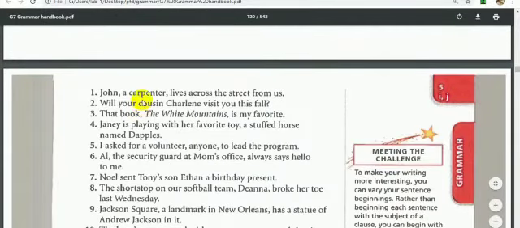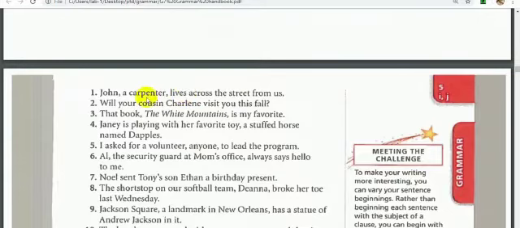John, a carpenter, lives across the street from us. What is the appositive or the appositive phrase? It is carpenter. Why carpenter? Because it is a noun and it is modifying another noun, which is John. We have to add the commas because it is modifying a proper noun. Let's go to number 2.